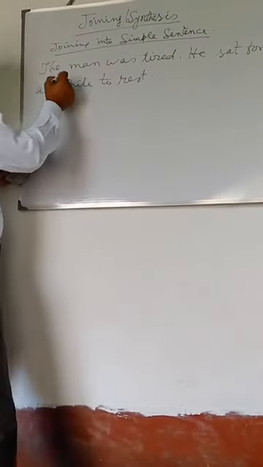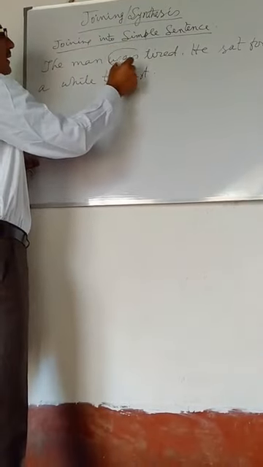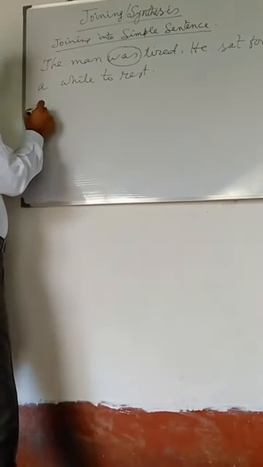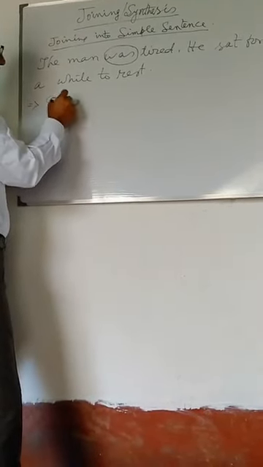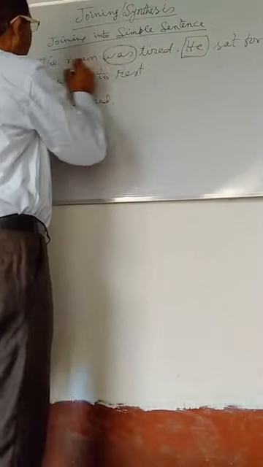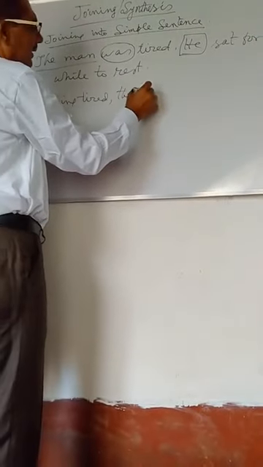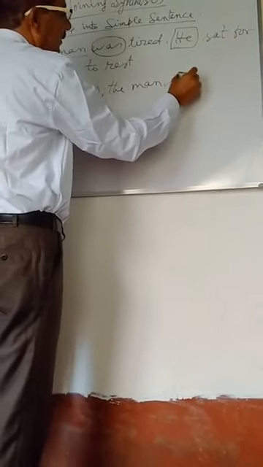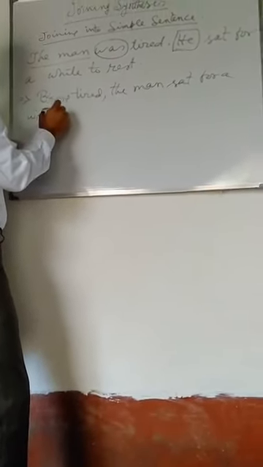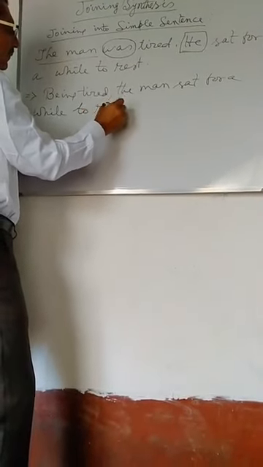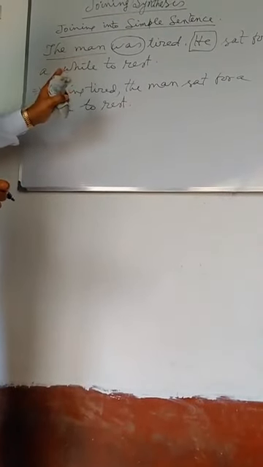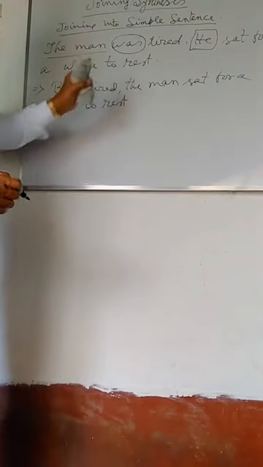Now see, here the man was tired. Here be verb is used. So at the time of combining the sentences, you may join the sentences in this way. Being tired, he, the man, sat for a while to rest. In this way, you may join the sentences into a simple sentence by using participle.